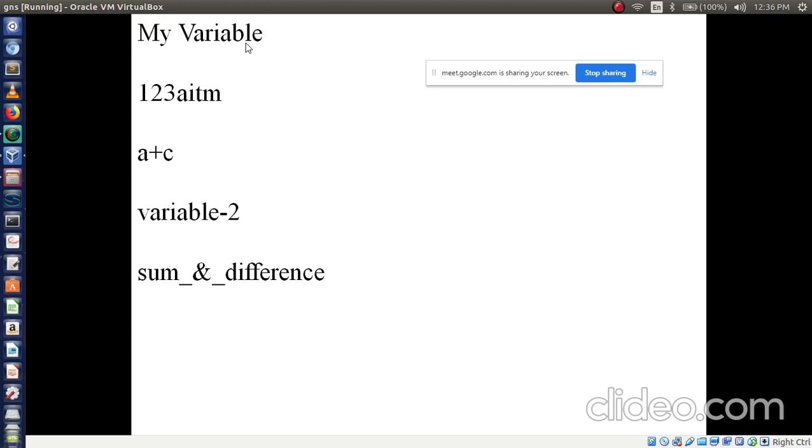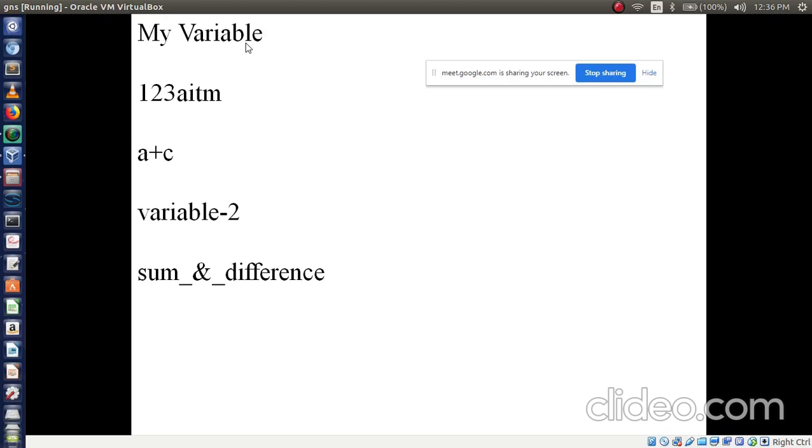Valid or invalid? Valid. I am using space in between. So space we cannot use in between the variables. Remember this point. So it is invalid, Lina, because we are using space. In my admiral I have given space, right? So it is not valid.